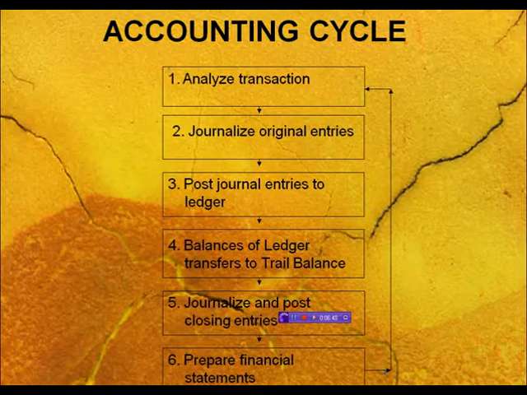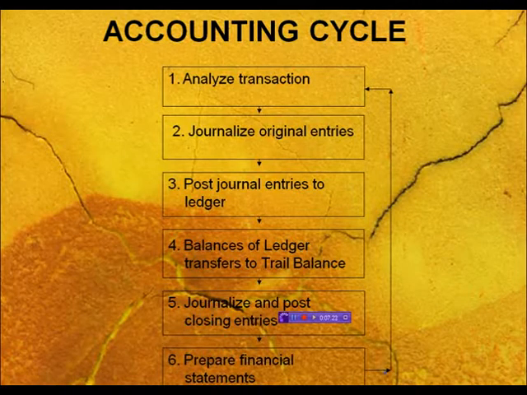And in the second stage we do the journalizing of the entries. After identifying the transactions, we start journalizing them. In the third stage, after journalizing, we record those transactions in the ledger, known as posting. The next stage is the summarizing stage, known as preparation of trial balance. And in the last stage, we prepare the financial statements, known as the trading or profit and loss account and the balance sheet. So these are the 6 stages which we always carry in the accounting cycle.